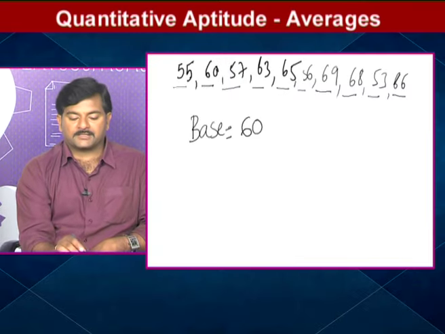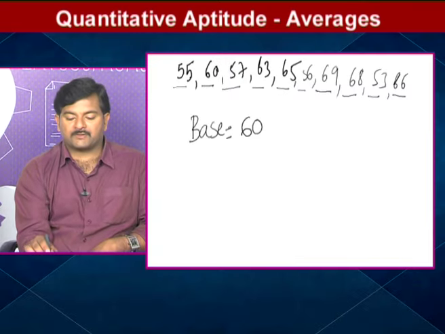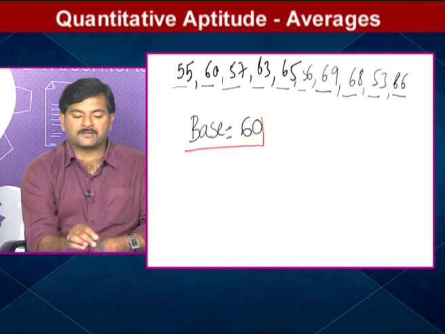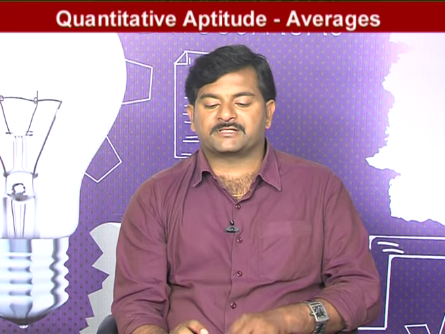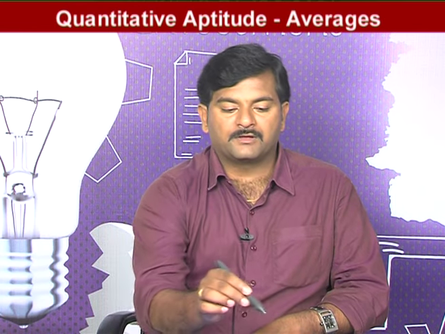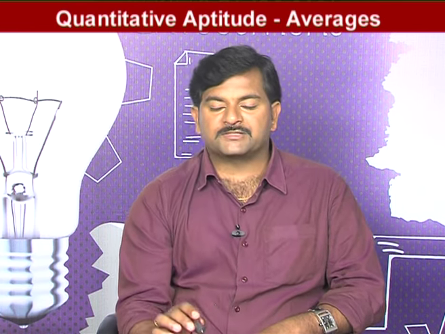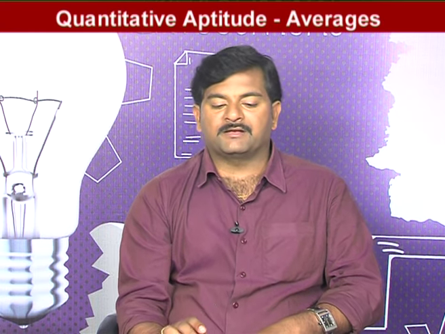After considering this base, next you have to observe whether the given observations are less or more than the base. What does it mean? For example, take the second one, our base is 60 and the given value is 55.